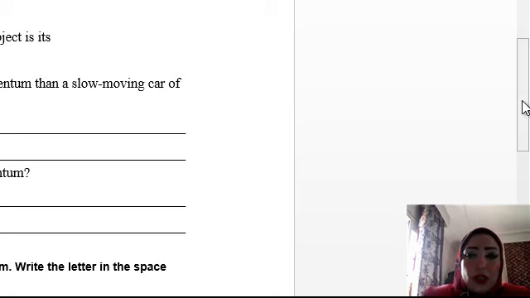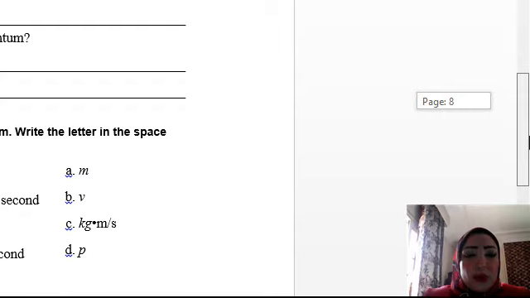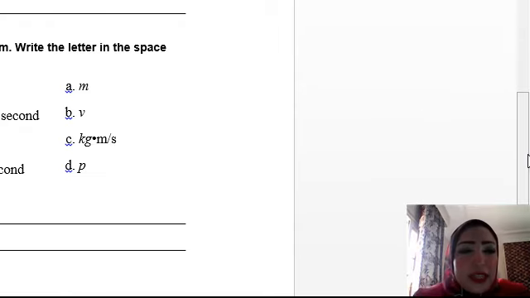Okay. Number 5, match the correct description with the correct term. Write the letter in the space provided. The mass of an object in kilogram. I want the symbol here, okay? What is the symbol of mass? Yes, it is A. 5, A. Yes, mass is A, right? Okay. The velocity of an object in meter per second. What is the symbol of velocity? Yes, it is V. Right, it is V.